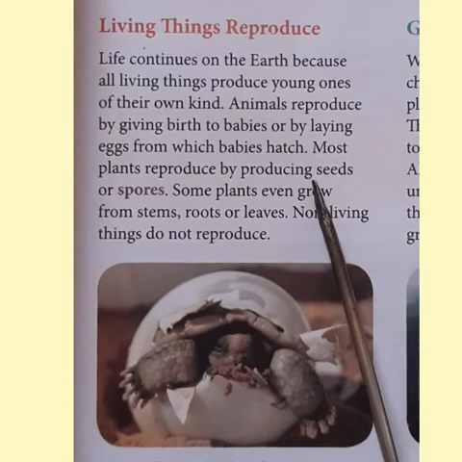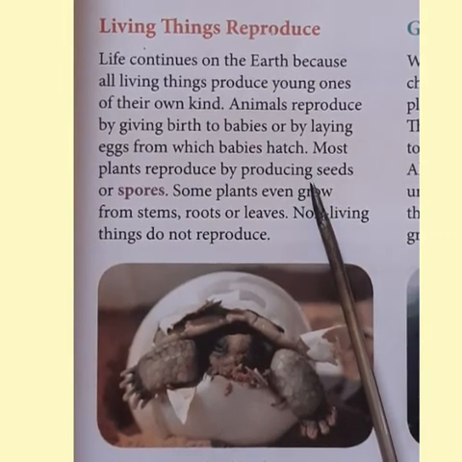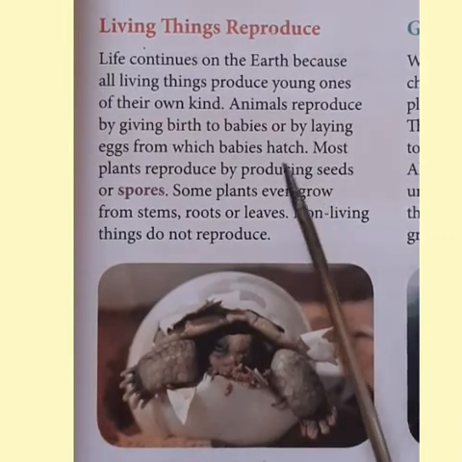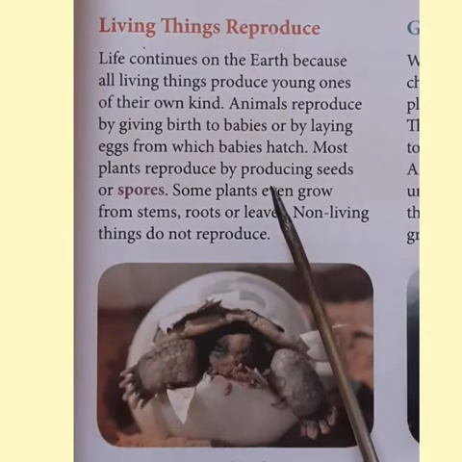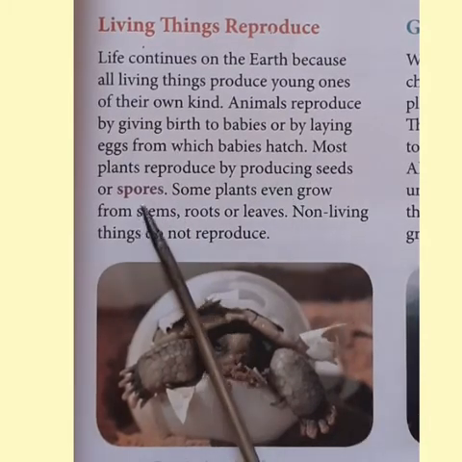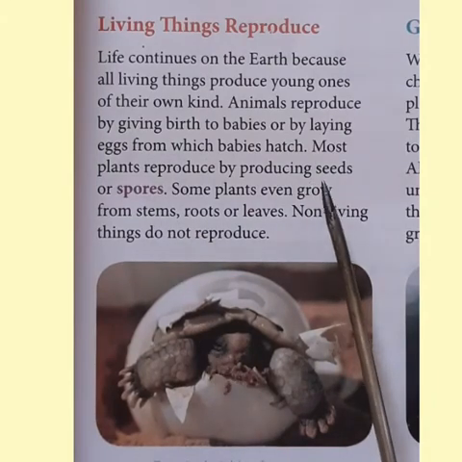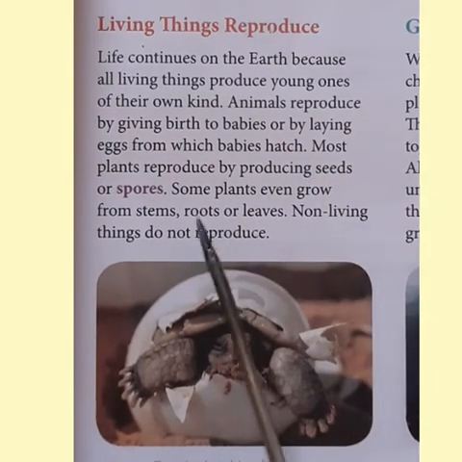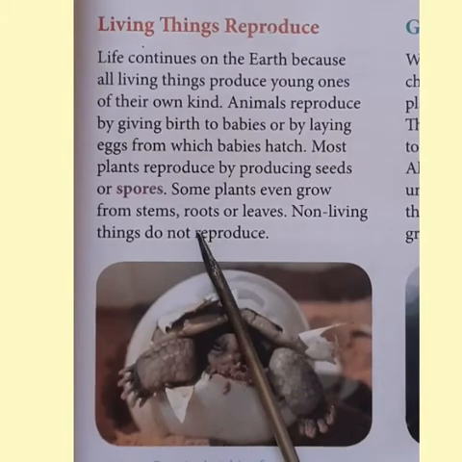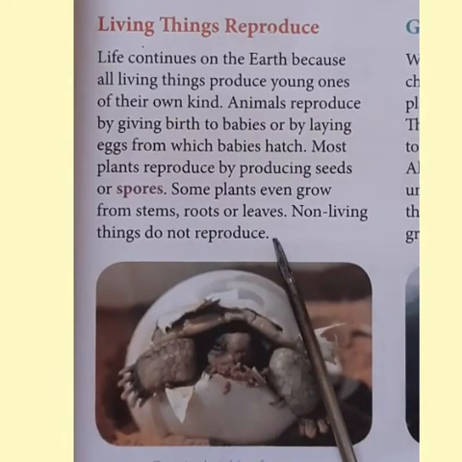Most plants reproduce by producing seeds or spores. You all have seen varieties of seeds, isn't it, children? Of course. So, plants reproduce by producing seeds or spores. Spores are smaller than seeds. Some plants even grow from stems, roots, or leaves.